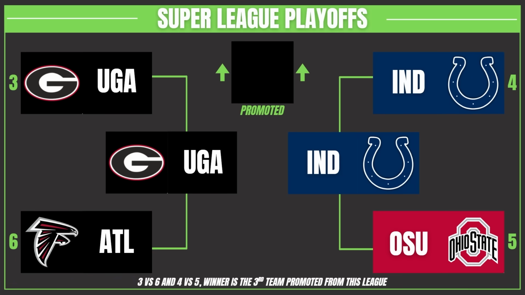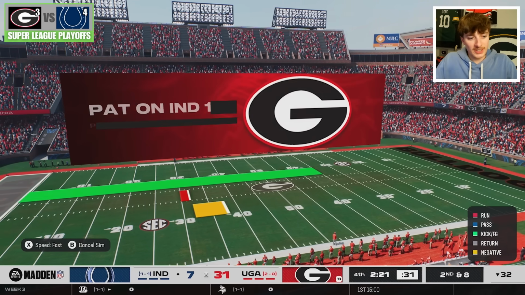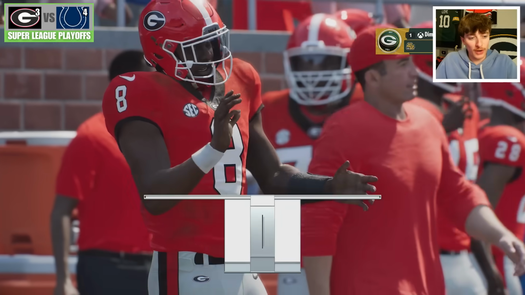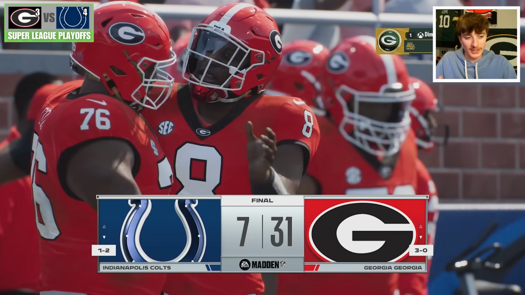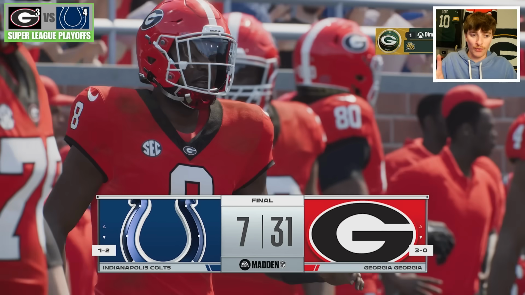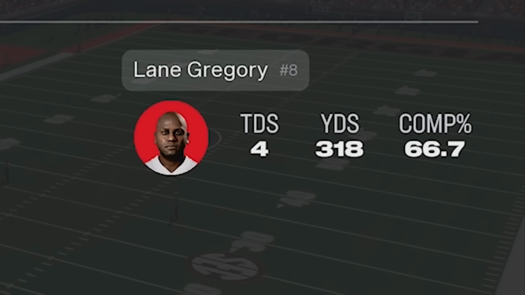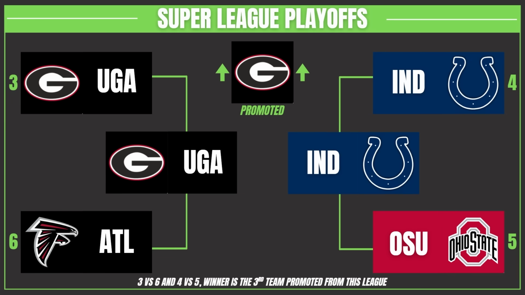Therefore, for our final promotion to the NFL today, it will come down to the Georgia Bulldogs versus the Indianapolis Colts in Athens, Georgia. The Colts started in the Premier League today, but the Georgia Bulldogs are trying to join it for the first time. They went 31-7, and they're making their way to the NFL. Yeah, way to go, Gunnar Stockton, or Lane Gregory. Wow, what a game, actually. Therefore, 2 new college programs will join the top in our final simulation, Georgia and Texas Tech.